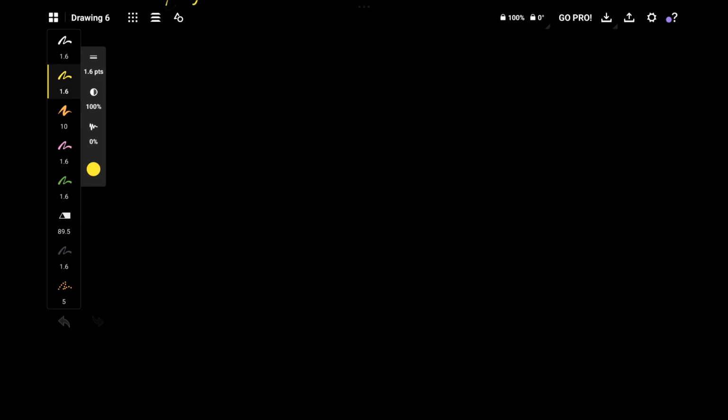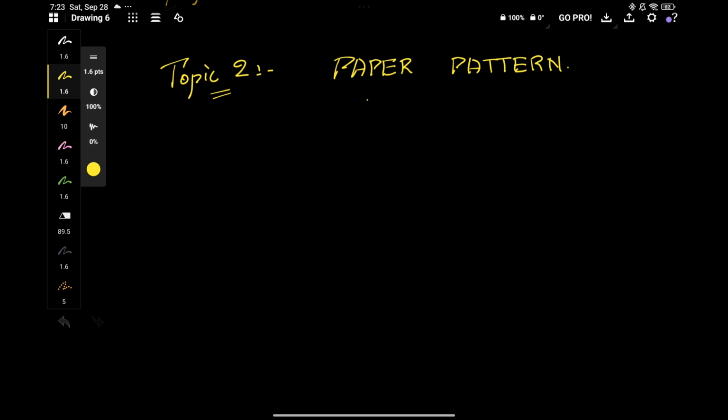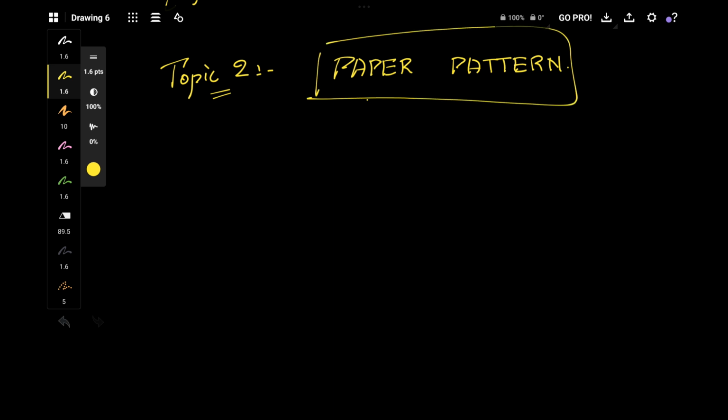Let's move to topic 2. Our topic 2 is nothing but paper pattern. I know many of you have gone to the exam without even knowing the paper pattern. Not you, but many people do. So it is very important to know how we are going to get tested in the examination. That's the reason why we are learning this.